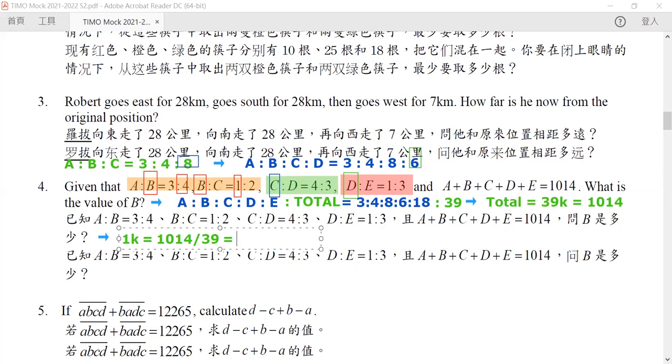Divided by 39. So if we divide it by hand, you will see that the answer is equal to 26. Once we know that K is equal to 26, we can immediately use it to go back to our original condition, because B is equal to 4 of it. It's equal to 4 pieces. It would be equal to 26 times 4. It will be equal to 108.